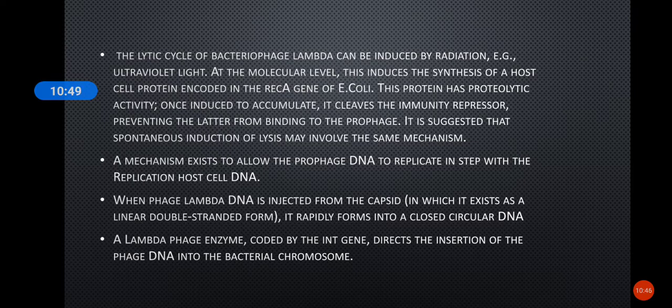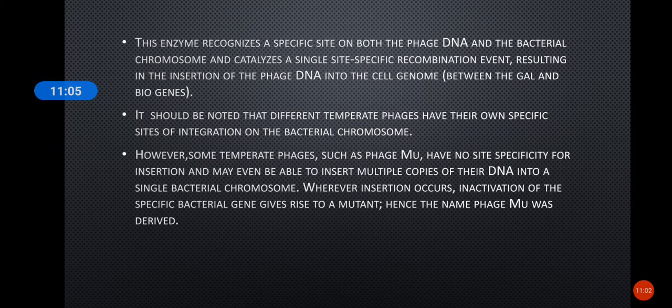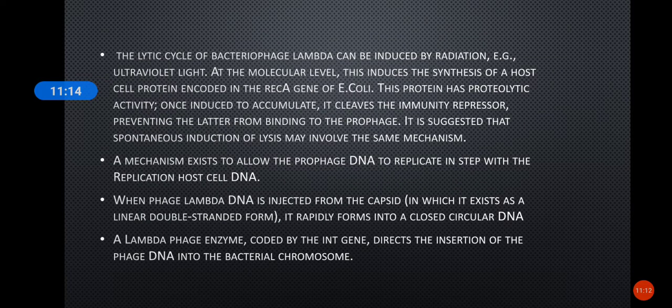Once they enter into the bacterium, they form a closed circular DNA, and this closed circular DNA is integrated into the bacterial chromosome. Different phages have different sites for their integration. In the case of lambda phages, it is between the gal and bio genes, and this insertion is carried out by an enzyme that is coded by the int gene.